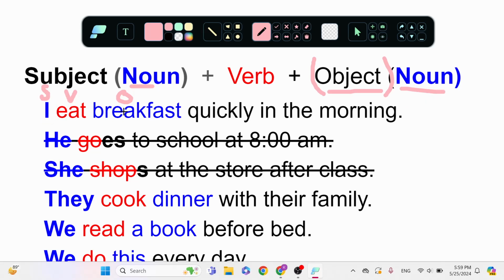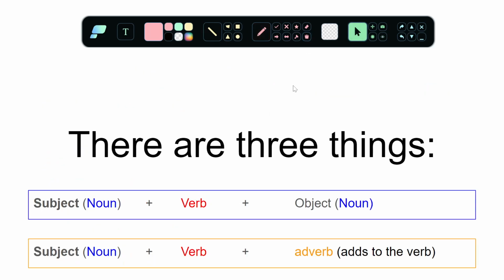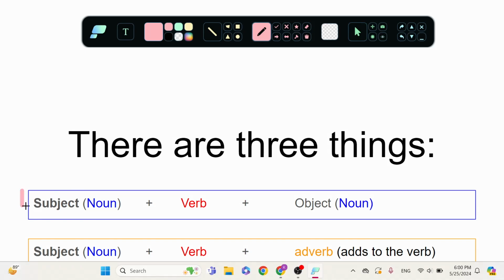So subject, verb, object. Subject, verb, object. It's the same as noun. Okay, so first we had subject, verb, and object, the noun.